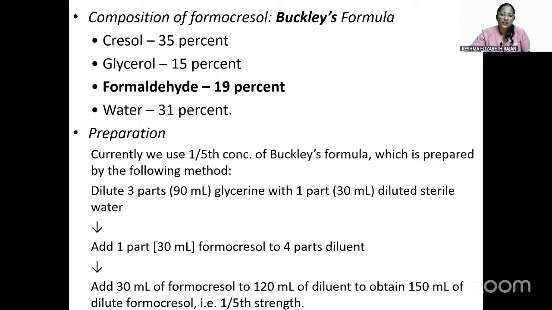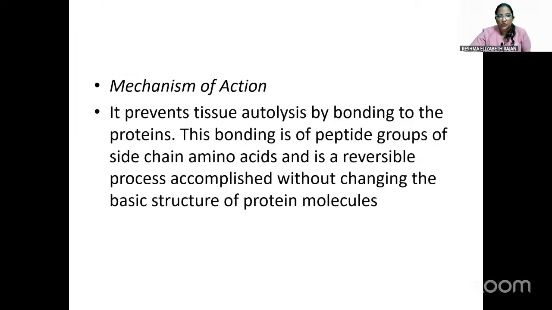Then add 30 ml of formocresol to 120 ml of this to obtain 150 ml of the dilute formocresol. So this is how we prepare Buckley's formocresol. The mechanism of action: it prevents tissue autolysis by bonding to the proteins. This bonding is of peptide groups of side chain amino acids and is a reversible process accomplished without changing the basic structure of the protein molecule. So this is the basic mechanism of action of formocresol.